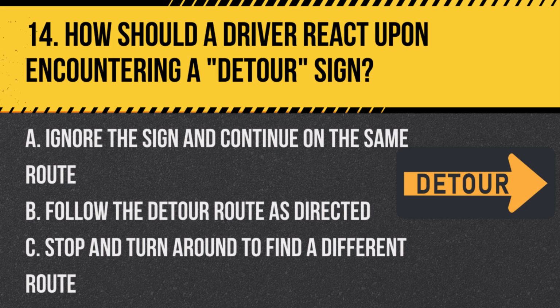Question 14. How should a driver react upon encountering a detour sign? A. Ignore the sign and continue on the same route. B. Follow the detour route as directed. C. Stop and turn around to find a different route. Answer. B. Follow the detour route as directed. Detours redirect traffic due to road closures or hazards.